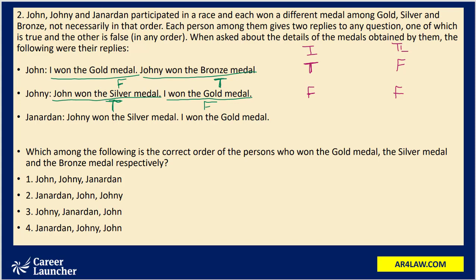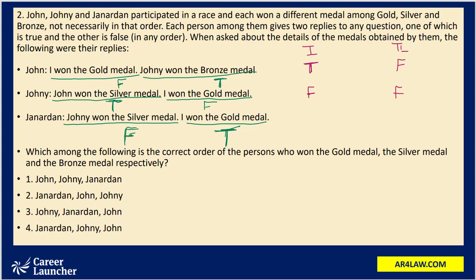Coming to Janardhan's statement, Johnny won the silver medal will come out to be a false statement, because as per John's statement, Johnny won the bronze medal. And I won the gold medal should be a true statement. Now here we see we did not find any contradiction. That means for each person we are getting a false statement and a true statement.